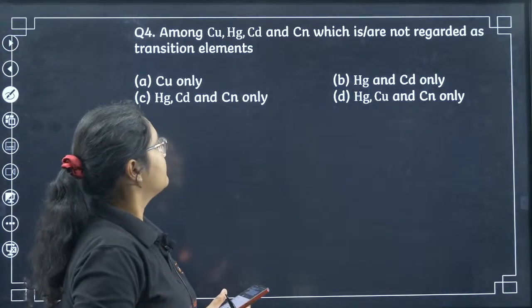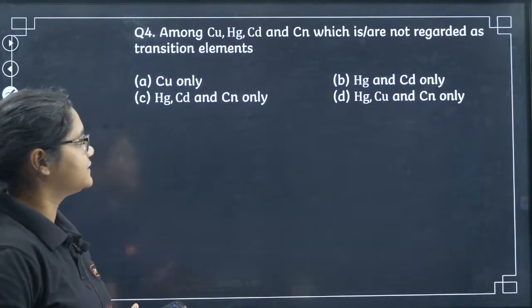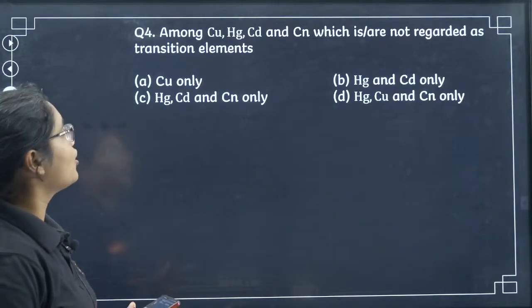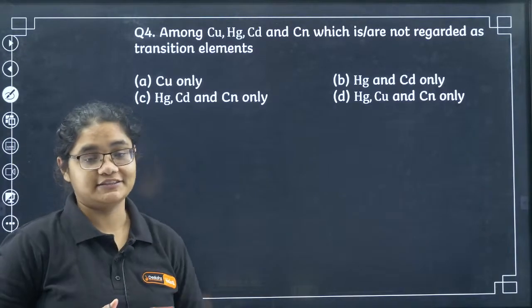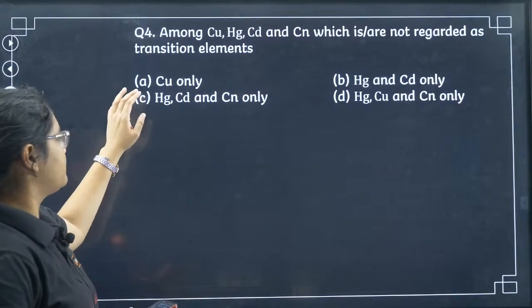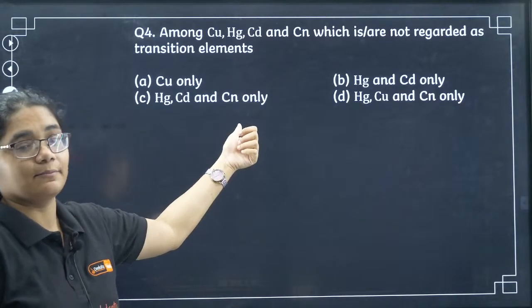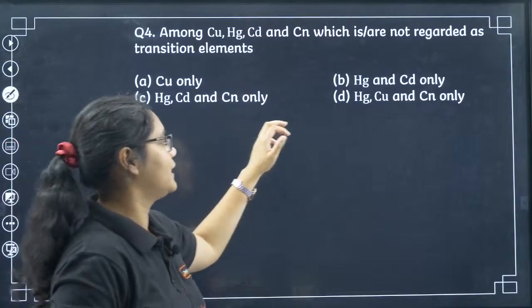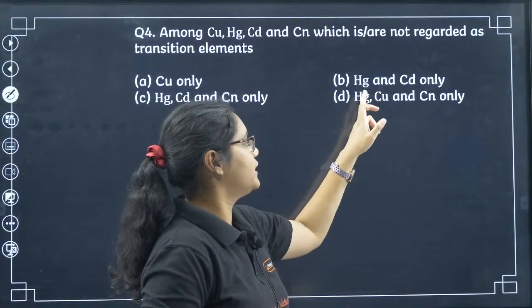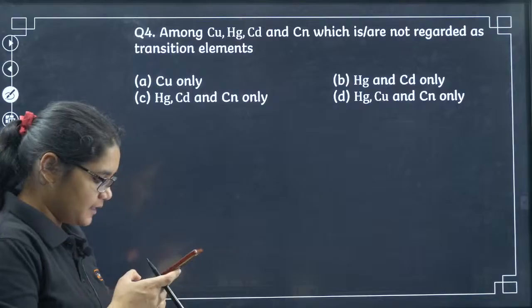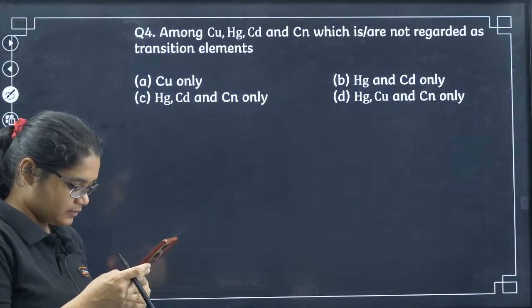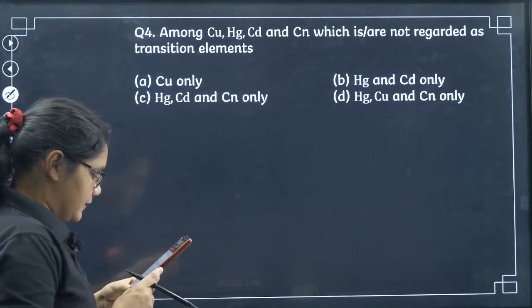Let's move to question number 4. Among copper, mercury, cadmium and CN, which is or are not regarded as transition elements? You have copper, then cadmium, mercury, and CN is copernicium, the element name. So what is the correct answer here? Tell me quickly.